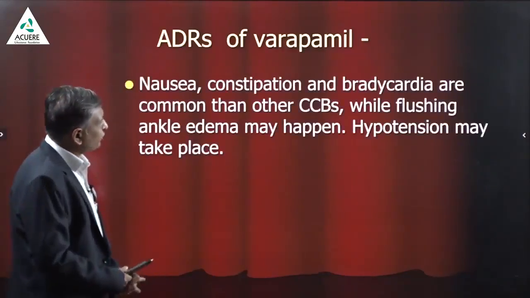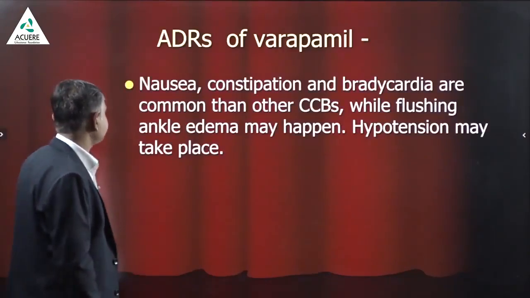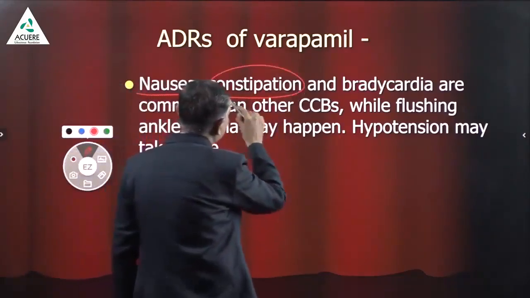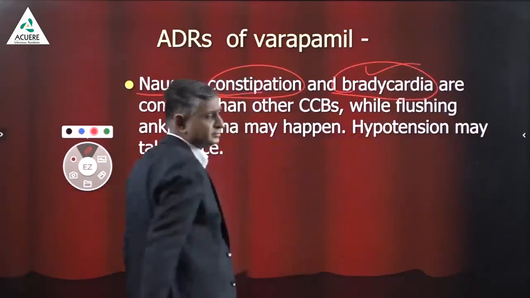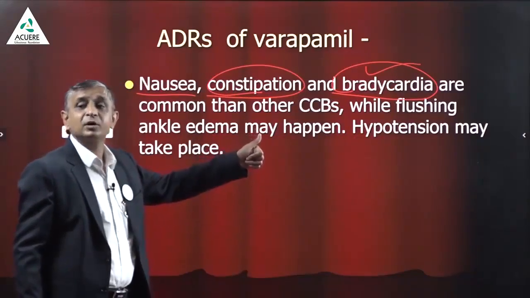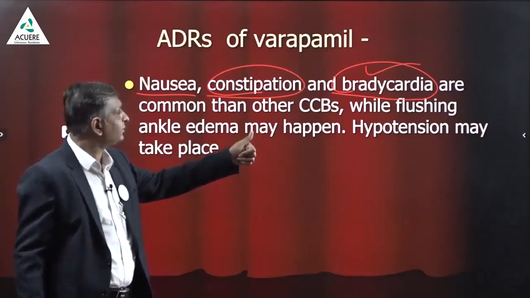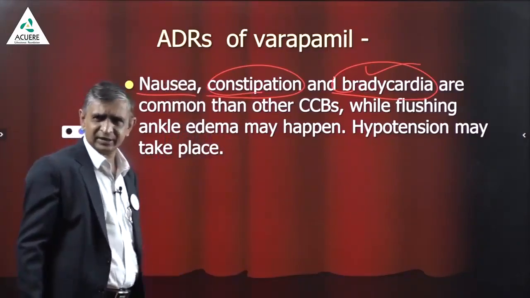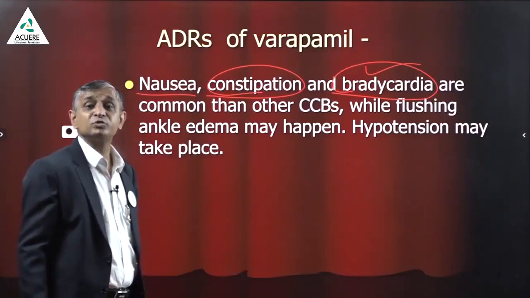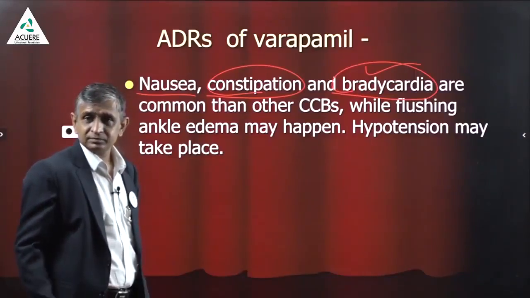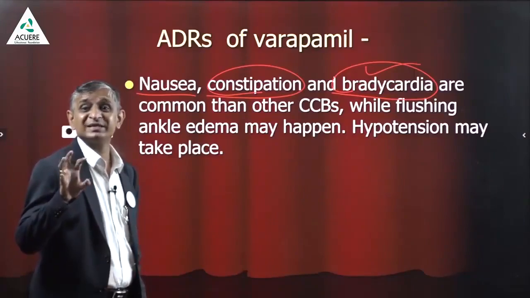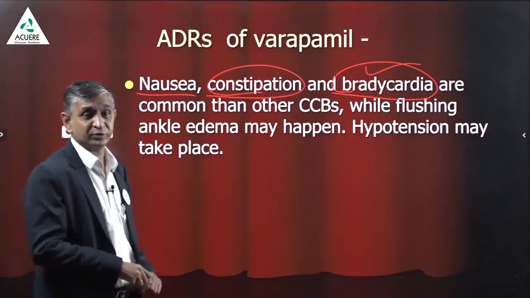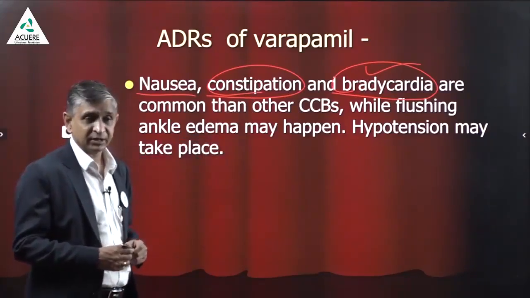Side effects: nausea, constipation, bradycardia. Bradycardia is related to the negative chronotropic action, which reduces the heart rate. Nausea is okay; nausea is there with any drug. Why is constipation there? Smooth muscle relaxant effect. Peristalsis is a movement, and smooth muscles are there. It has a smooth muscle relaxant effect, and that's why constipation is related to the principal action of the drug. Getting my point?